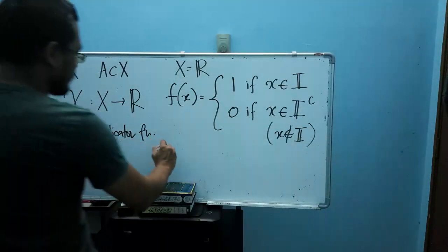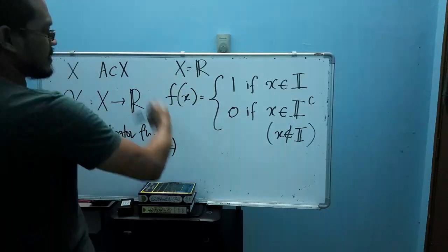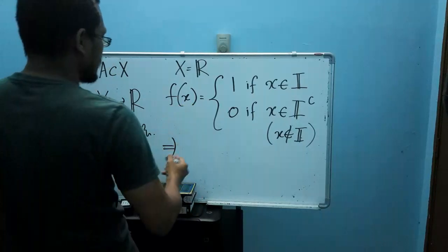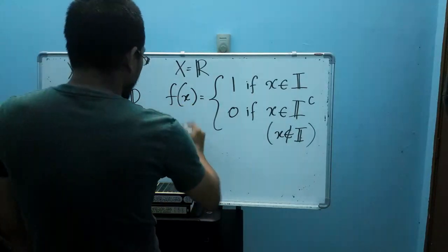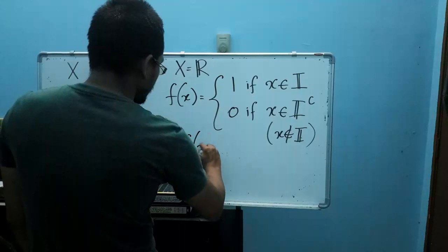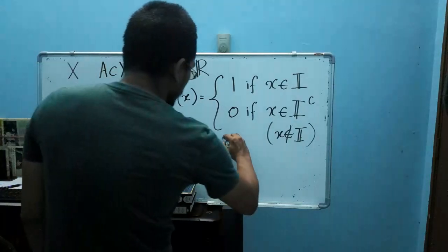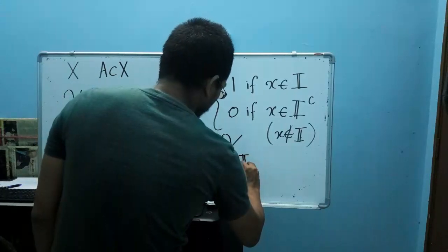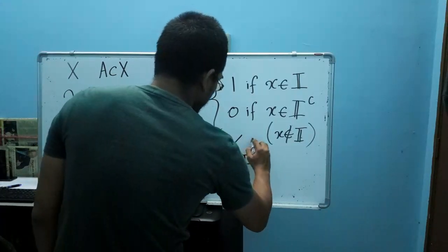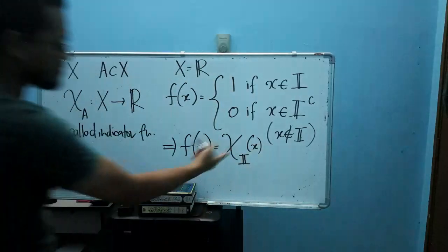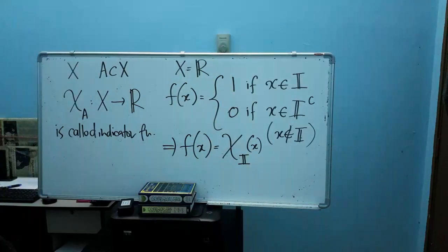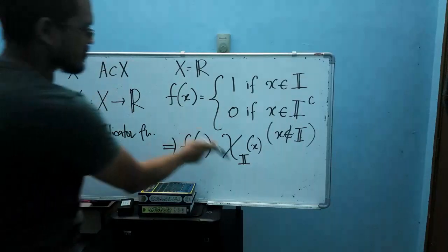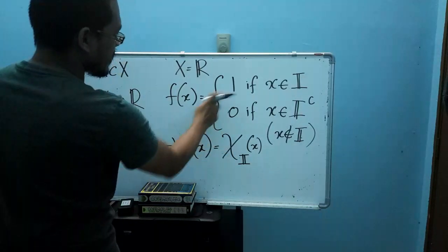Therefore, since this function is an indicator, I can write f(x) equals this one. Of course, this is the same, because this one is also given by this one.